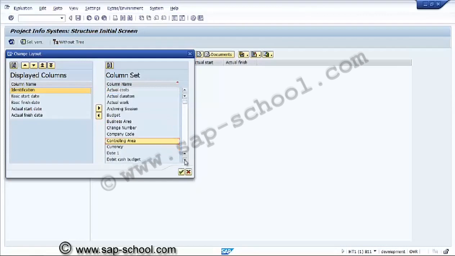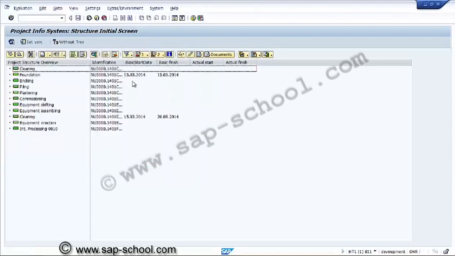Controlling area, duration is there. Object number, plan, POC, the control key information is not available.